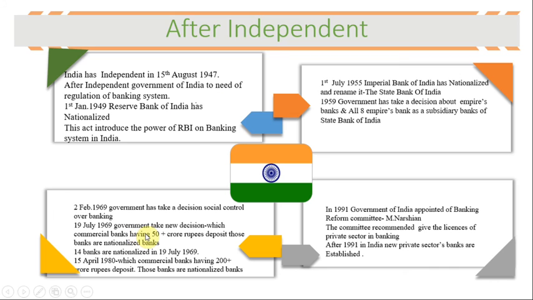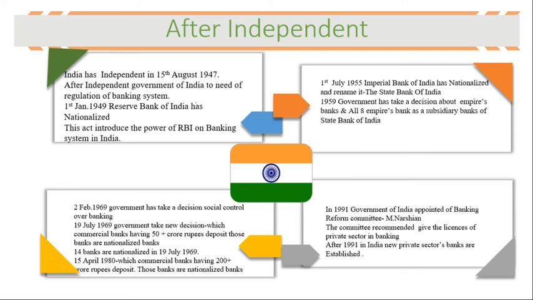Next one is 2nd February 1969. Before this regulation, on 1st July 1955, the Imperial Bank of India was nationalized. Before the Imperial Bank there were the three presidency banks: Bank of Kolkata, Bank of Bombay, and Bank of Madras.